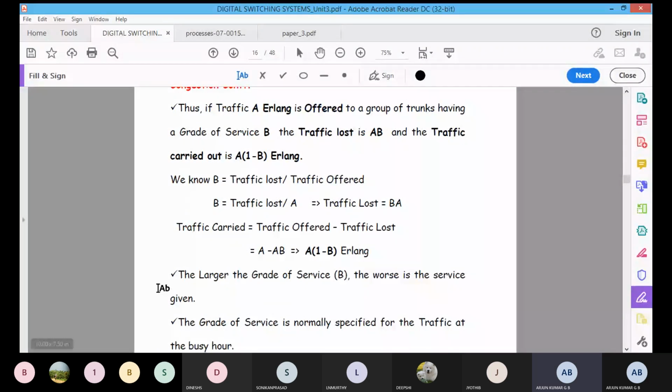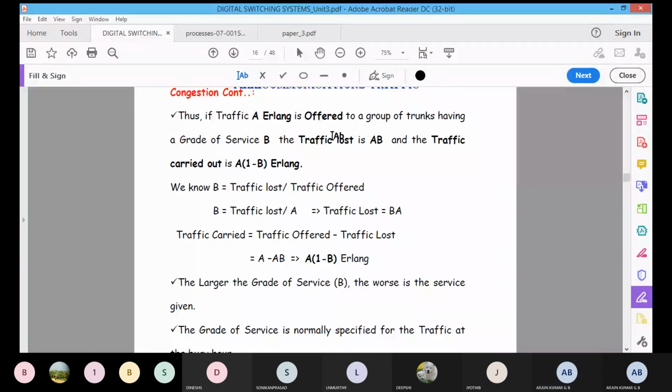The larger the grade of service, the worse is the service given. The grade of service is normally specified for the traffic at the busy hour. Okay, clear? Clear about this one?